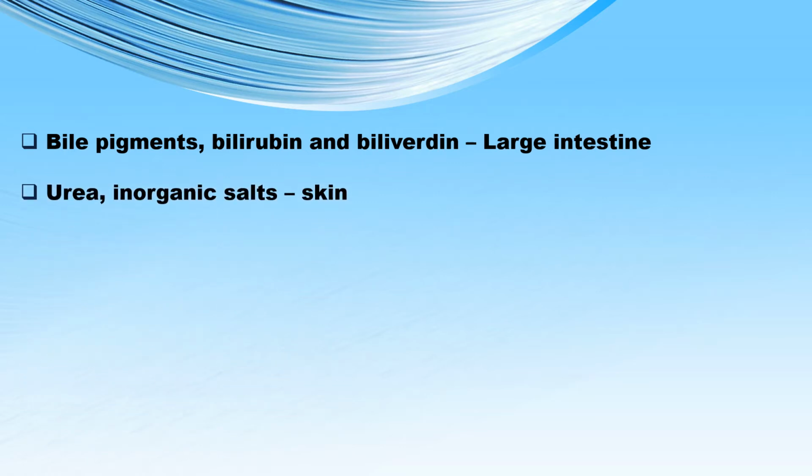The urea and the inorganic salts like the sodium chloride are some more excretory products, and these are eliminated or removed through the sweat glands which are present in the skin. Kidneys play a major role as excretory organ in all the vertebrates because kidneys help in producing the urine, and thereby the urine is expelled from the body.